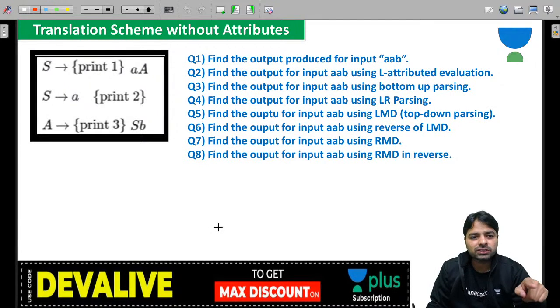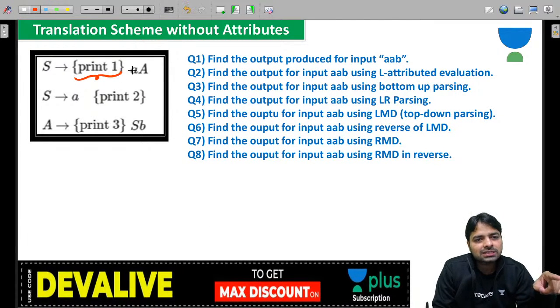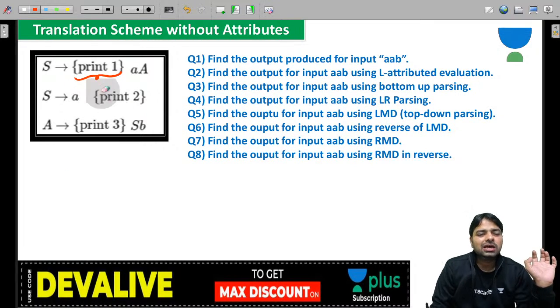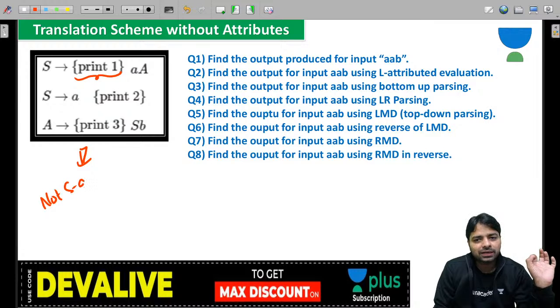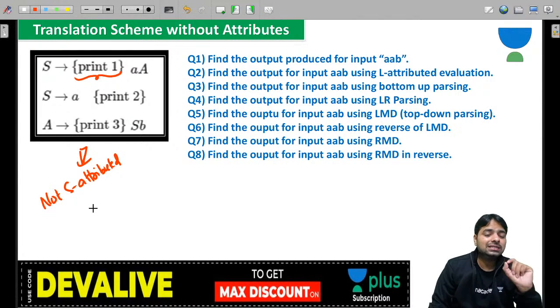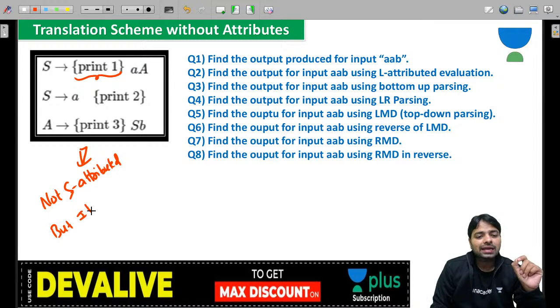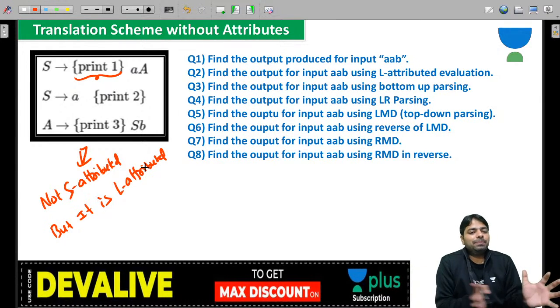And look at this question. This translation is not at the end, right? All translations are not at the end, right? Some translations are in between. So this is not going to follow S-attributed. So if anybody asks, is it S-attributed, you should say not S-attributed. But you can say it is L-attributed even though there is no attribute inside, because the translations can be placed anywhere.